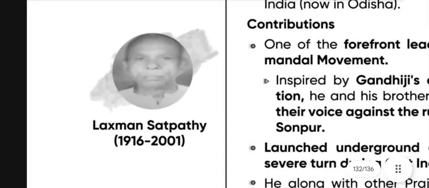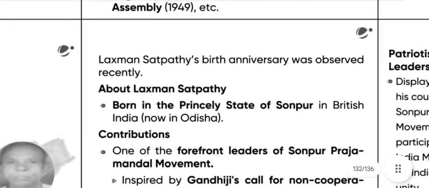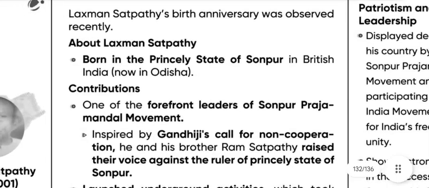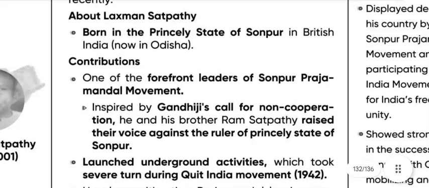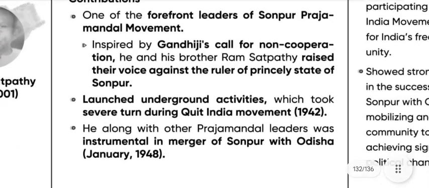Next, we have Lakshman Satpathy, 1916 to 2001. Lakshman Satpathy's birth anniversary was observed recently. He was born in the princely state of Sonepur in British India, now in Odisha. He was one of the forefront leaders of the Sonepur Praja Mandal movement. Inspired by Gandhiji's call for non-cooperation, he and his brother Ram Satpathy raised their voice against the ruler of the princely state of Sonepur and launched underground activities, which took a severe turn during the Quit India movement of 1942.